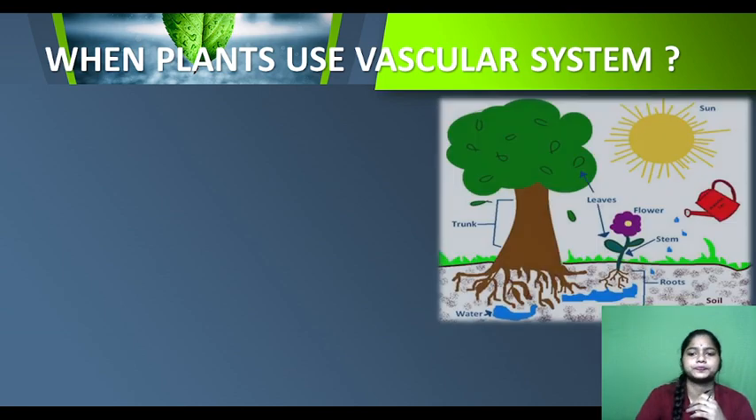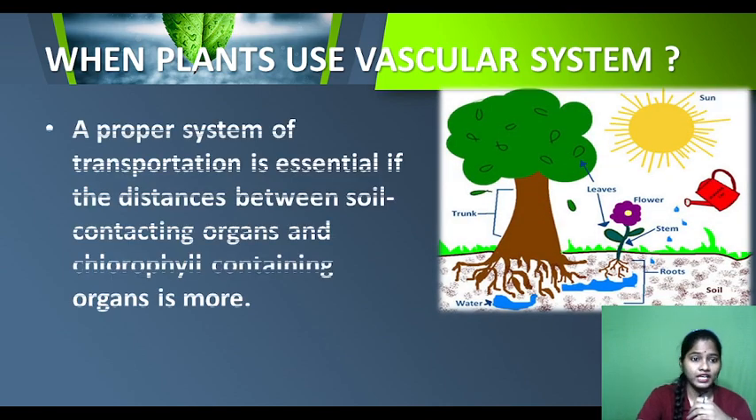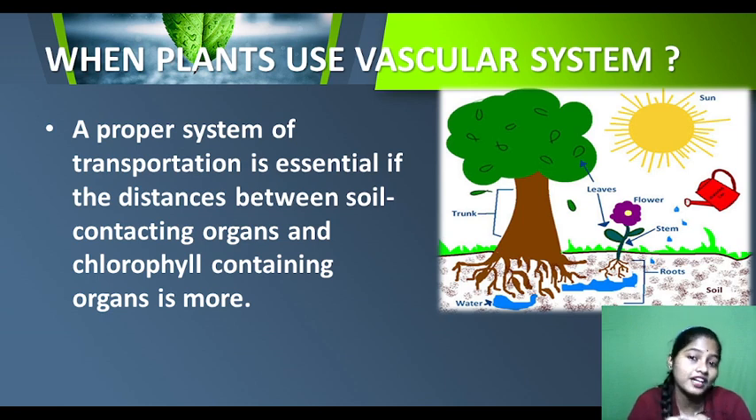So let us see the same diagram. Why? You can guess, right? Plants use the vascular system when the distance between the root and the leaf is very high. A proper system of transportation is essential if the distance between the soil contacting organ, which is the root, and the chlorophyll containing organ is more. If the distance is very large, they need a different system which will provide external pressure, that is called the vascular system, correct?